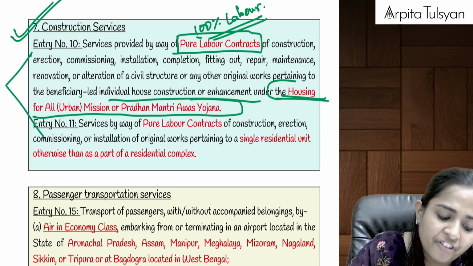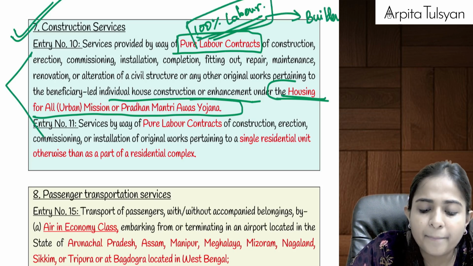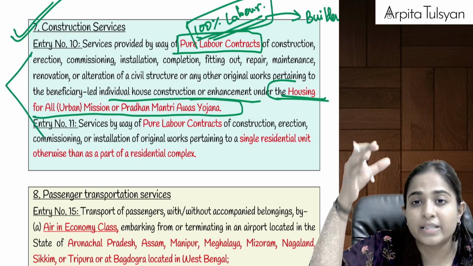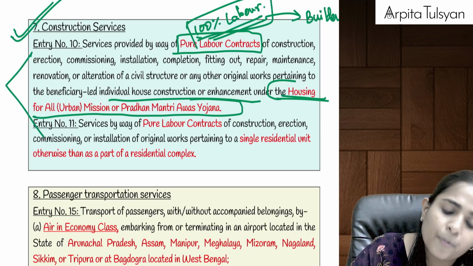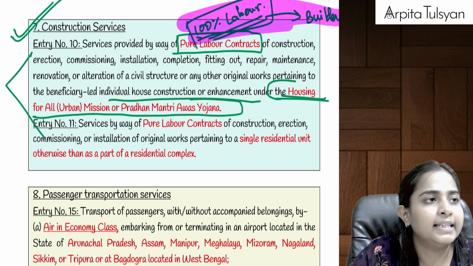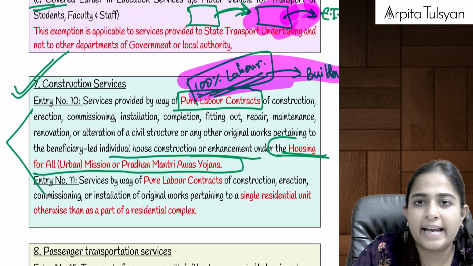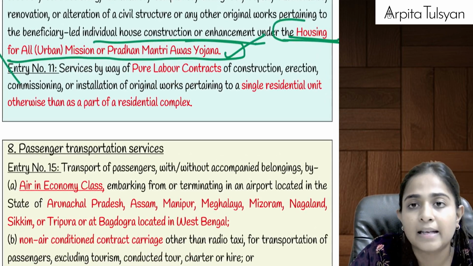Government had come up with this particular scheme, Pradhan Mantri Awas Yojana or housing for all mission. Under that, if we are providing 100% labor services to any particular builder who is making a building or who is redeveloping a building or who is renovating a building under these schemes, then these 100% labor services will be totally exempted from GST, provided it is 100% labor and under this scheme only.